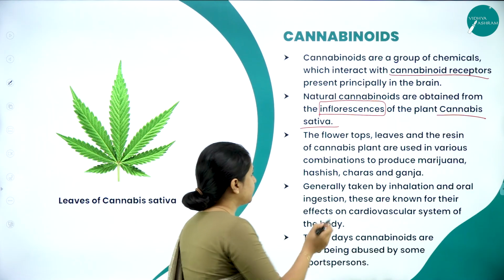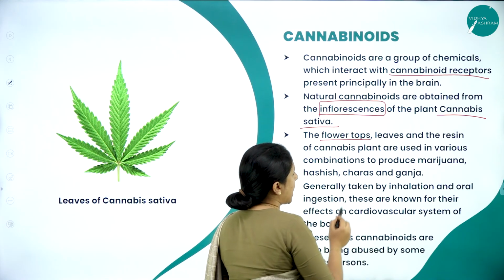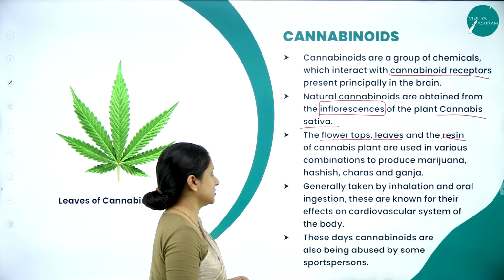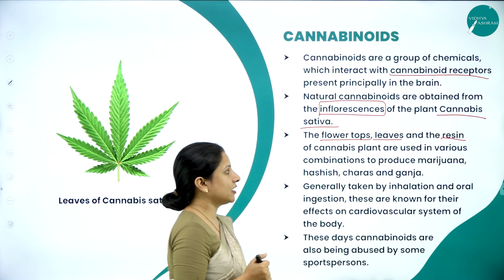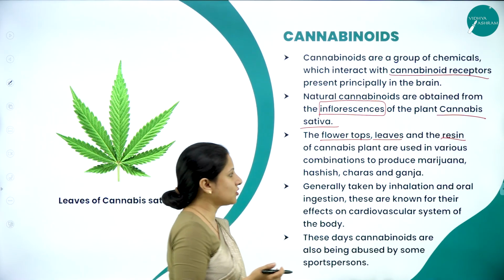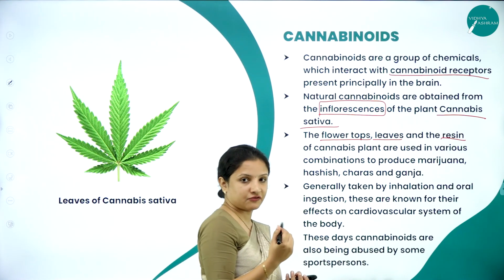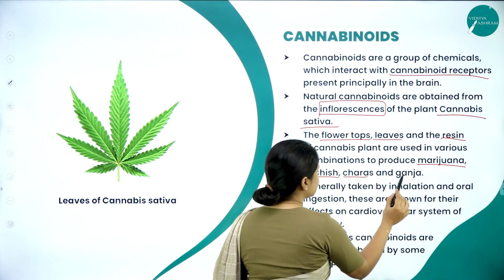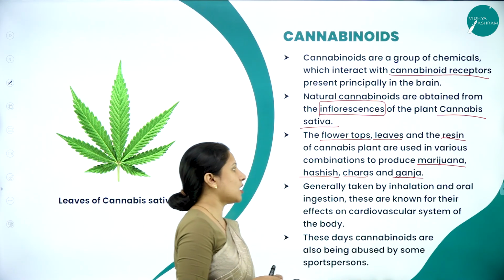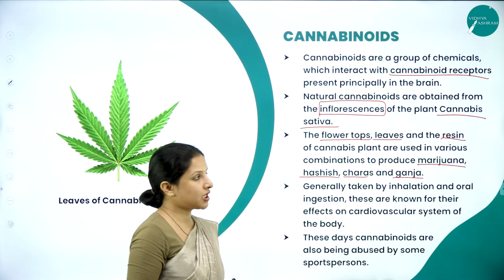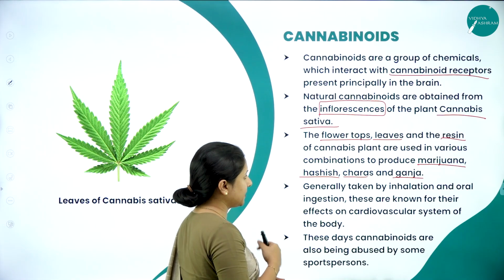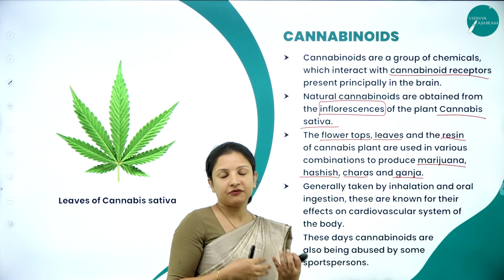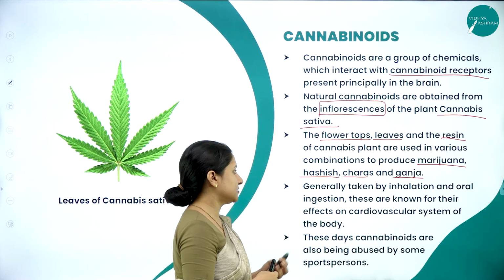The flower tops of this particular plant, the leaves and the resin, which is nothing but a sticky gum-like substance obtained from the cannabis plant, are used in various combinations to produce drugs with different names called marijuana, hashish, charas and ganja. So from where are marijuana, hashish, charas and ganja obtained? They are obtained from the cannabis plant, that is Cannabis sativa. They are processed in different combinations and these drugs are obtained.